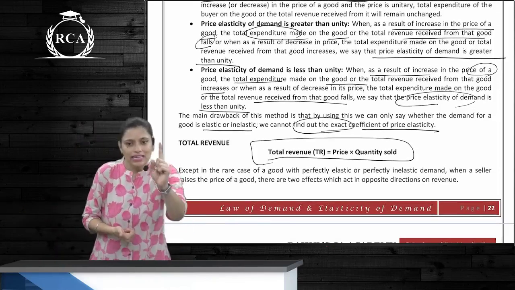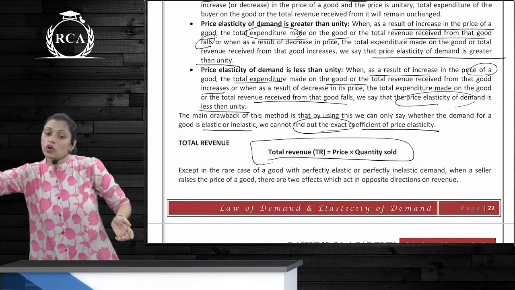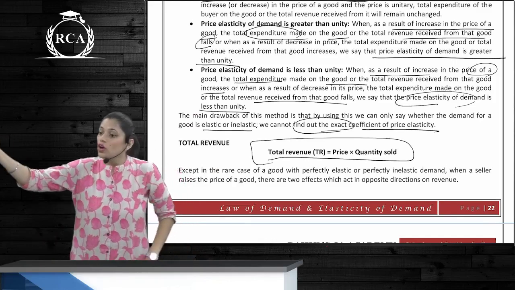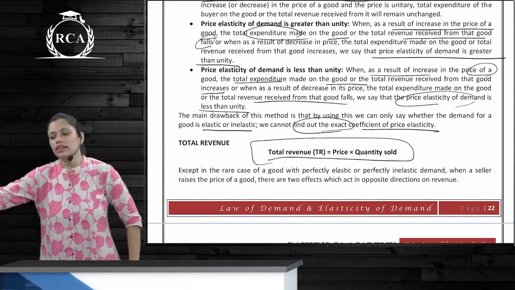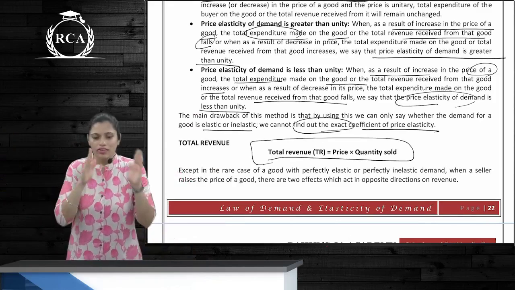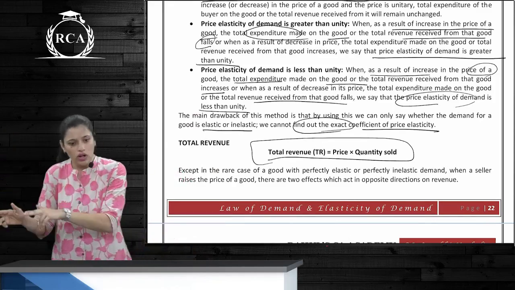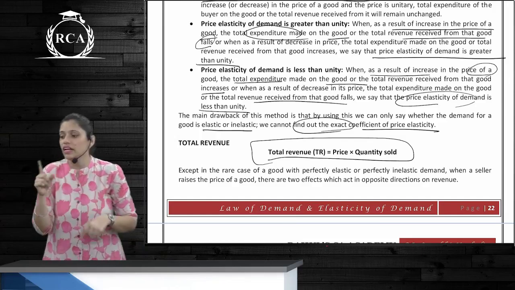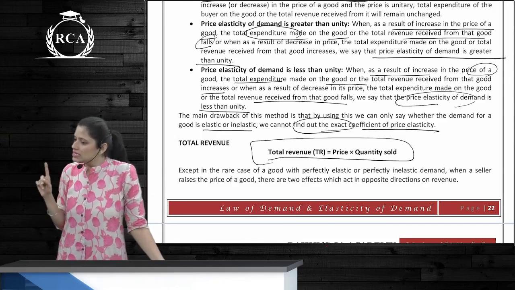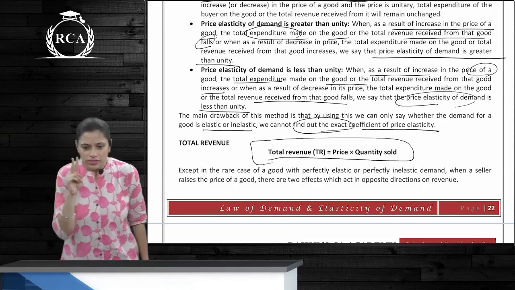Next one, price elasticity of demand is less than unity. When the price increases, total expenditure or total revenue also increases, and when the price falls, total expenditure or total revenue also falls. When they increase, it increases; falls, falls. So there is a positive relationship between price and TE or TR. Is it clear, everyone?